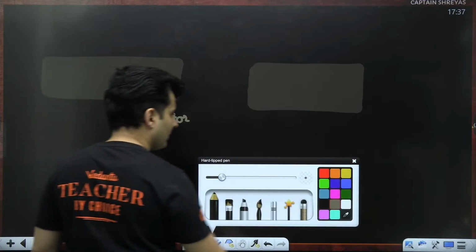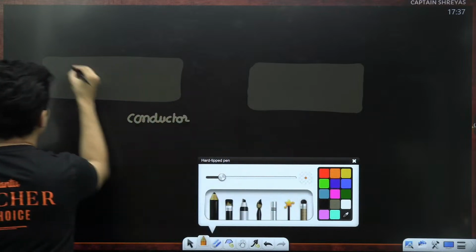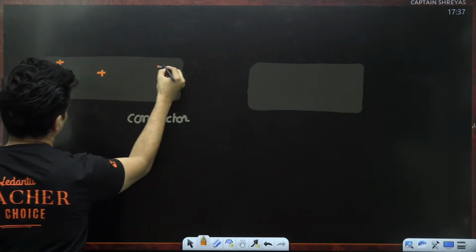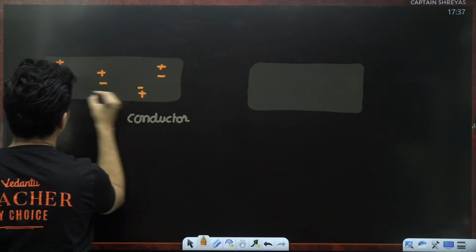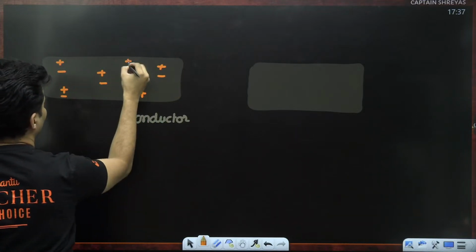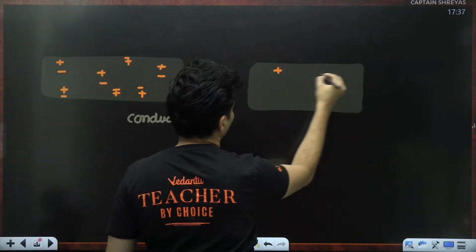Inside a conductor, there are equal amounts of positive charges and equal amounts of negative charges. I hope you guys agree with this statement. There are equal amounts of positive and negative charges inside a conductor. Correct?